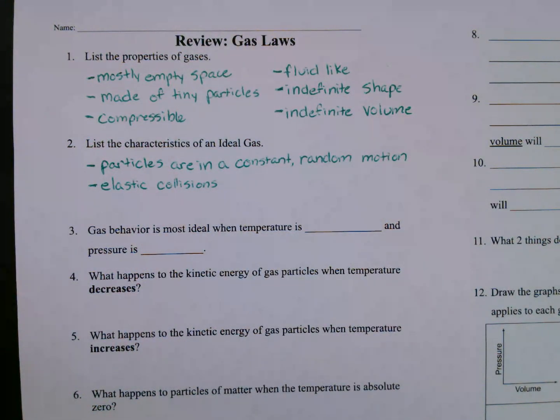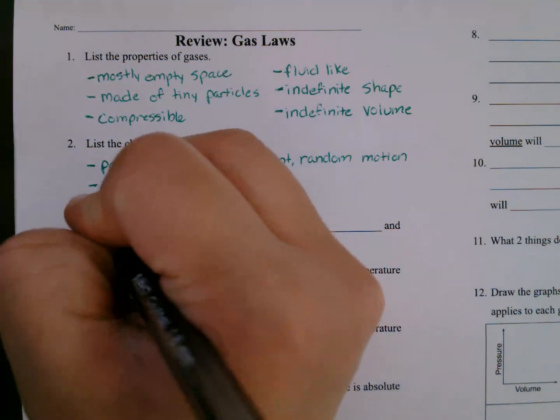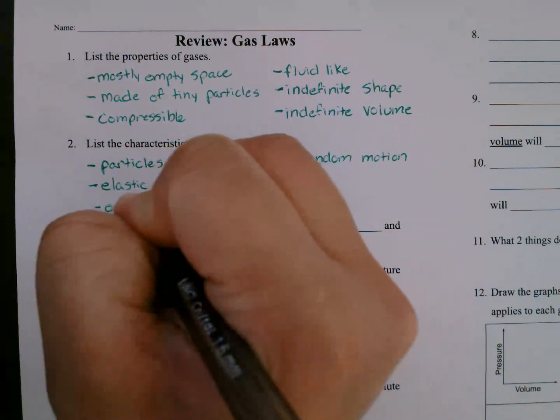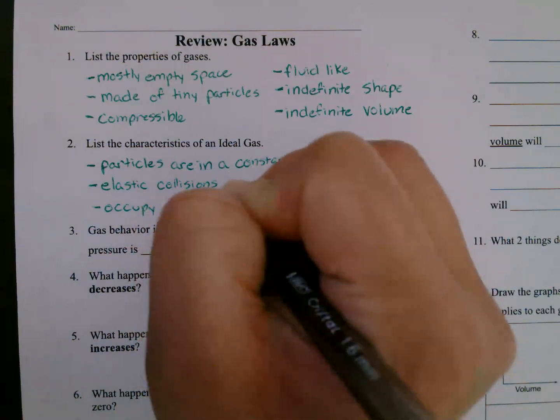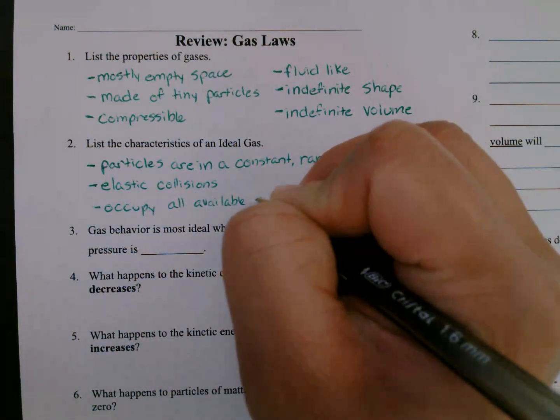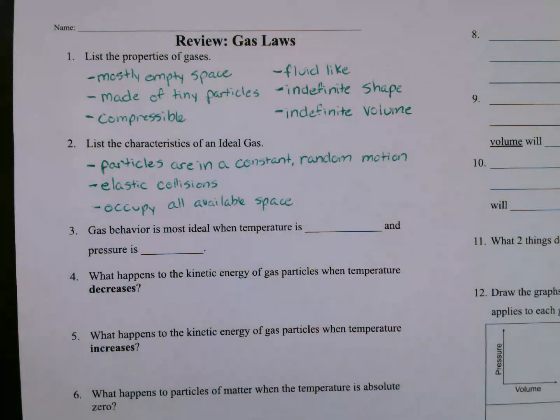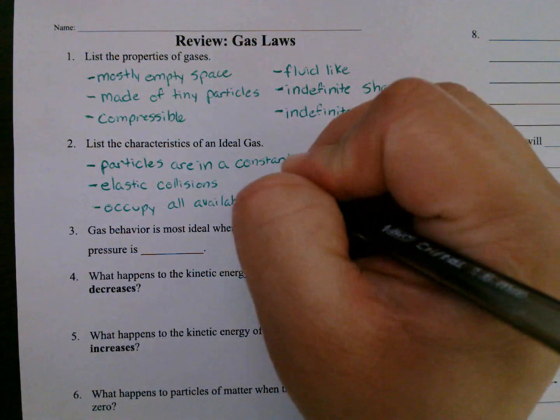Gas particles occupy all available space. Gas particles are going to behave as if there's no volume.